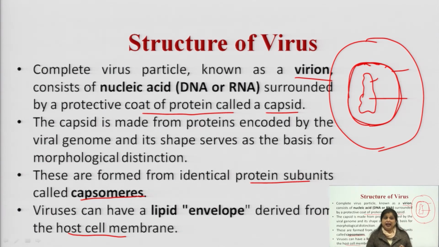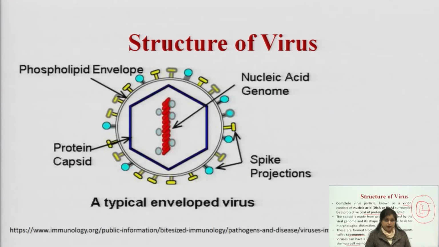So they have DNA or RNA units, nucleic acids, which are surrounded by a protective coat made up of proteins called the capsid, and those capsid proteins are further made up of capsomers. After that they are also covered with an envelope, a lipidic envelope, which is mainly derived from the host cell membrane.